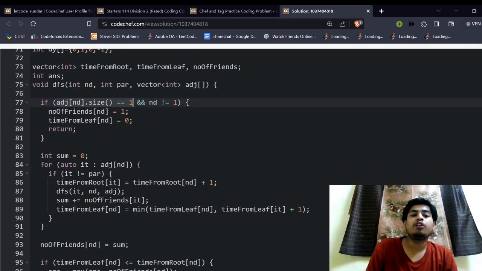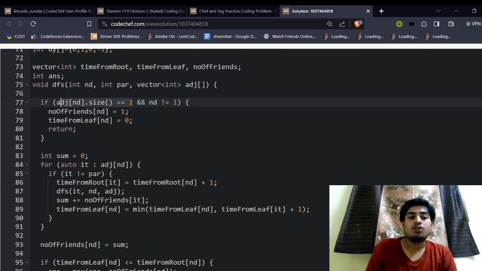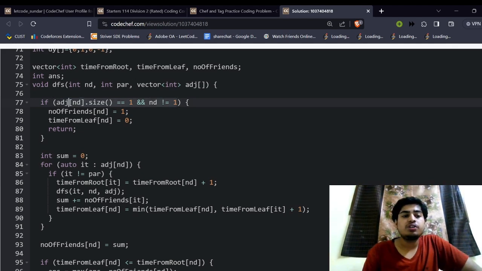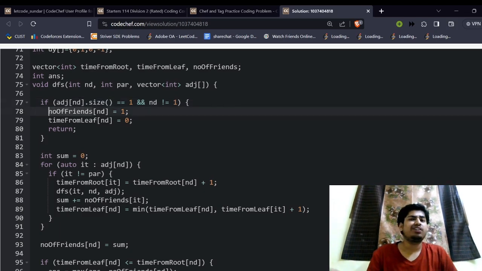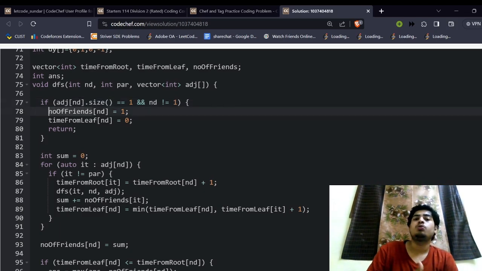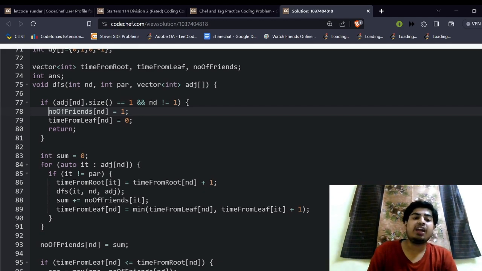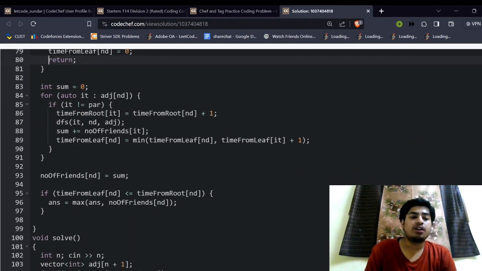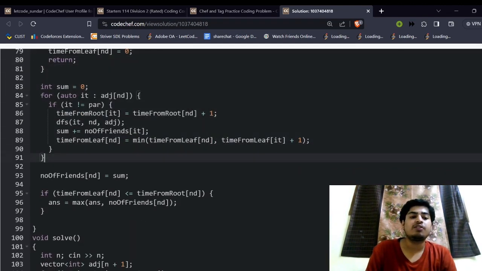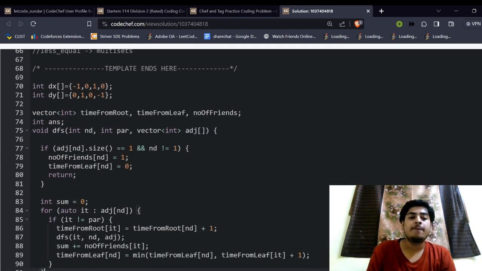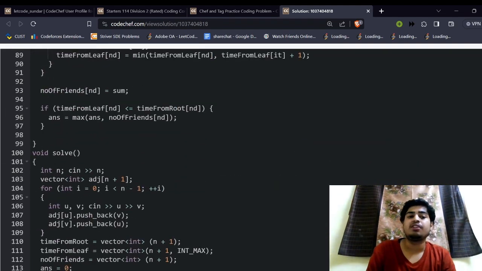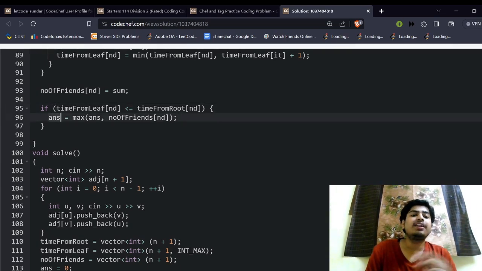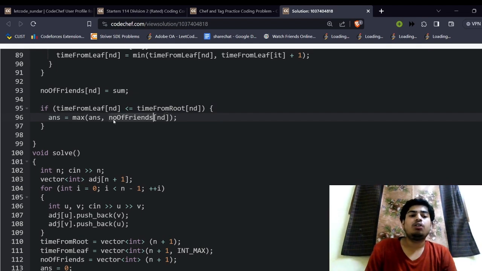The base case: if the degree of the node is 1, then it means that the node is a leaf node, and also it should not be the root node, which is 1. So if the node is a leaf node, then the number of friends will automatically be 1. That is, only one friend can go to each of the leaf nodes, and the time from leaf node will obviously be 0. Right? So this is the base case that we have, and if we have calculated all these 3 values, then we can apply the logic that I discussed in the first place. So if the time from the leaf was less than the time from the root node, then I'll be updating the maximum answer to the number of friends.